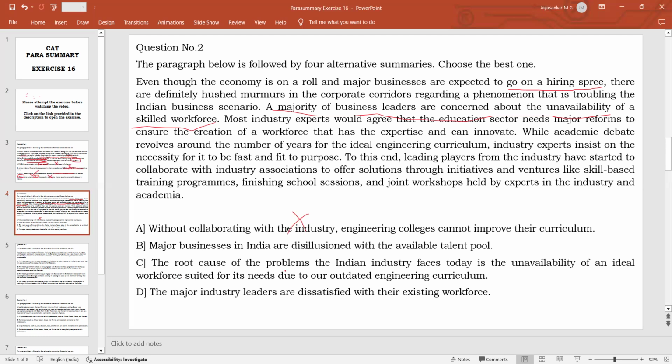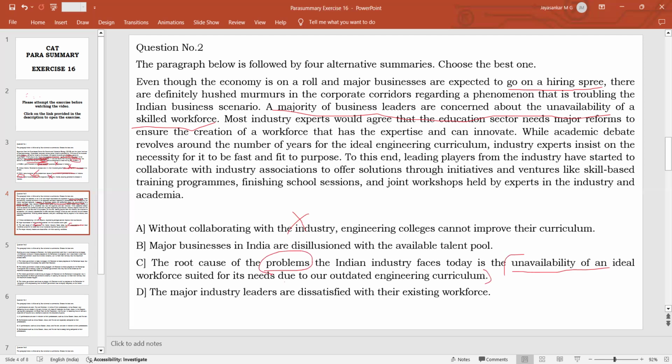Option C, the root cause of the problems the Indian industry faces today is the unavailability of an ideal workforce suited for its needs due to our outdated engineering syllabus. So this part is correct. The unavailability of an ideal workforce suited for its needs is correct. But what is wrong? The problems. When you say the root cause of the problems, it means the entire cause of all the problems Indian industry is facing today.